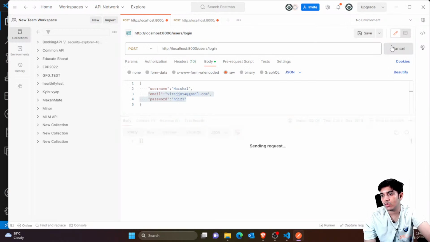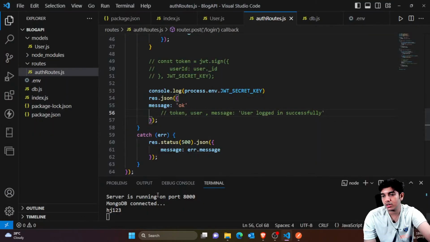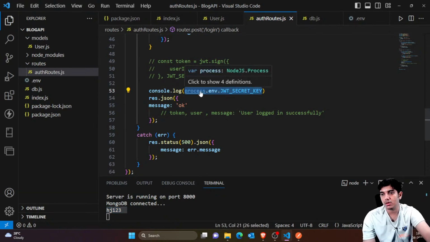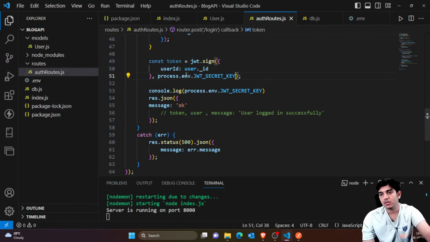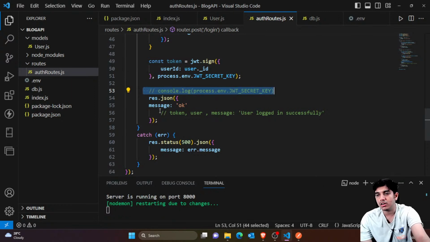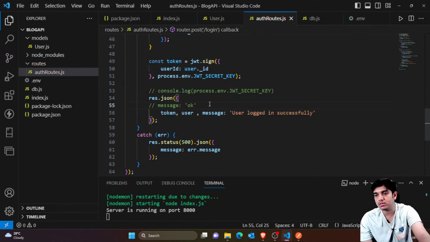If I click on send, you can see message okay, and you're getting the key. That means it's working fine now. So you have to use this directly. You don't need to use the variable. I'll just copy this, and again uncomment this. While generating the token, I'm providing the whole env value instead, and then we would be able to generate things properly, and we don't need this message.